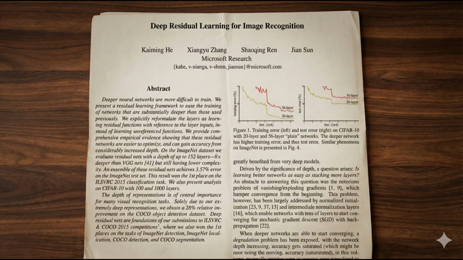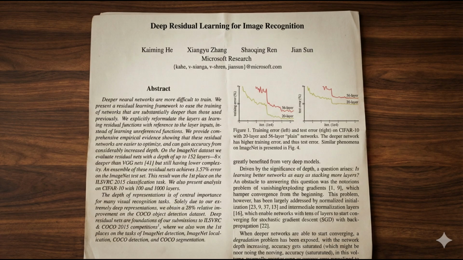2016. Microsoft researchers face a paradox. Everyone knows deeper networks should work better. More layers means more learning capacity. But there's a problem. When networks get too deep, they become impossible to train. It's called the vanishing gradient problem. Remember backpropagation? As errors propagate backward through 50+ layers, they get smaller and smaller until they basically disappear. The early layers never learn anything.